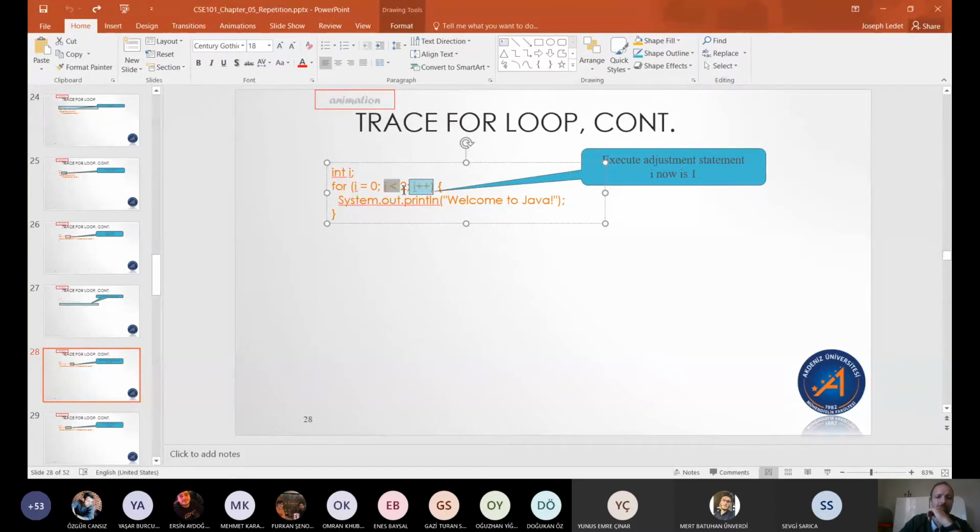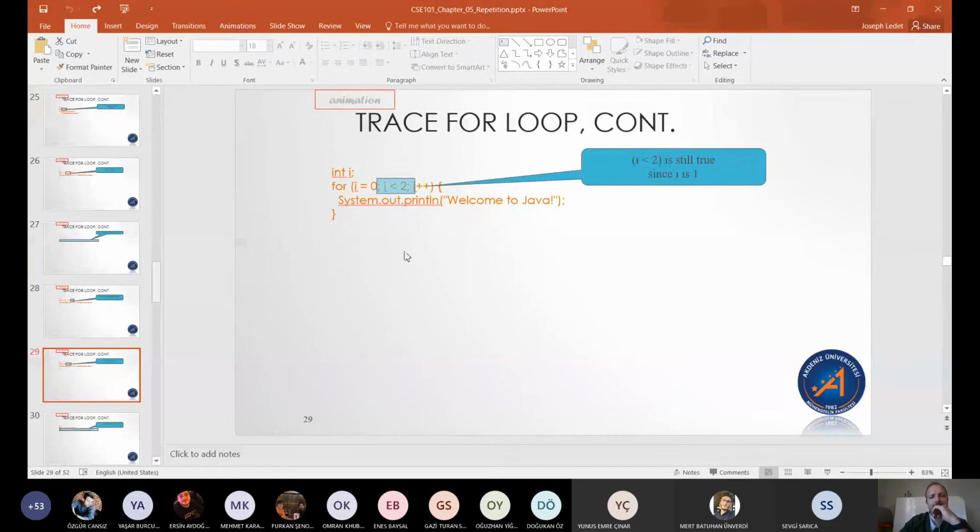You can only have one Boolean expression here. So we add 1 to i. Notice we did not put it down in here. We put it here instead because that's what we want to make sure is the last thing that happens before we go back and check the loop condition again.